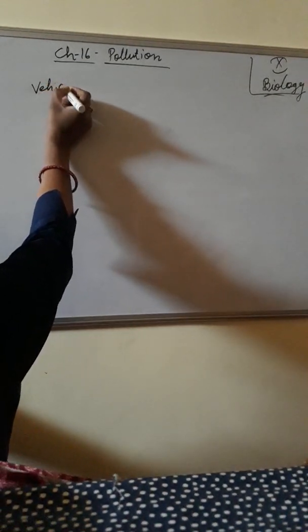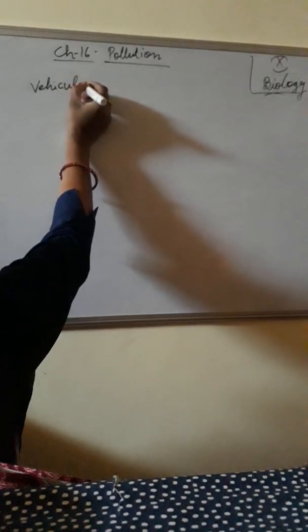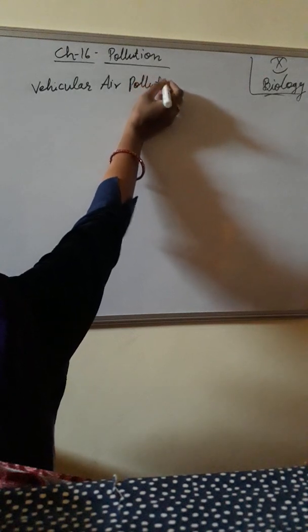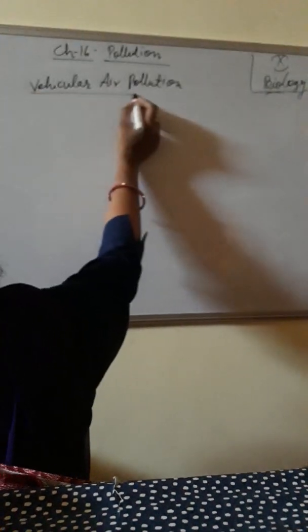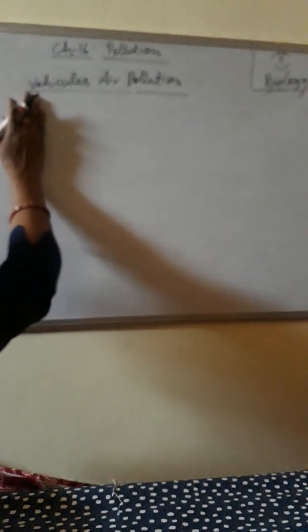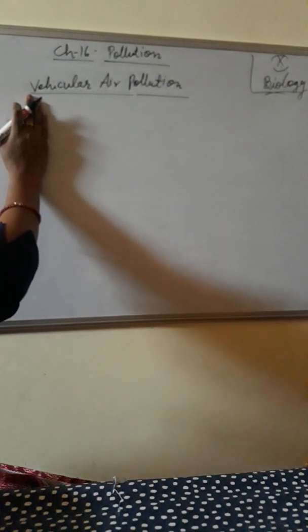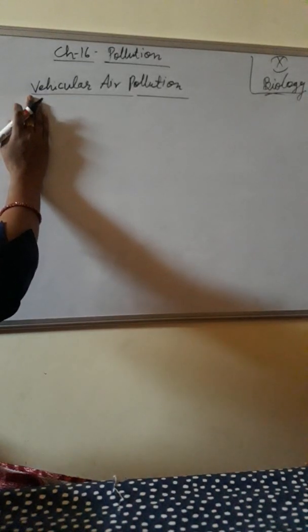Hello class 10. Today I am going to start with chapter number 16, and the new topic of this chapter is vehicular air pollution. As you know, there are various kinds of vehicles: motor cars, trucks, buses, scooters, tractors, motorcycles, railway engines, etc.